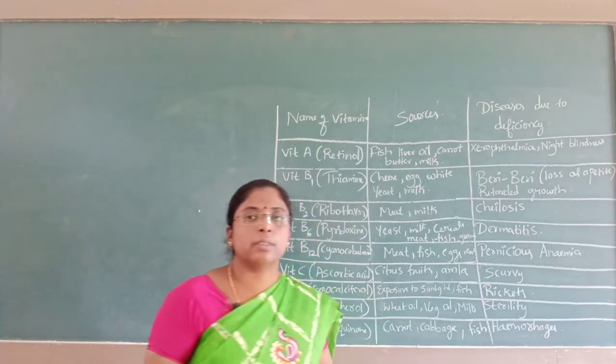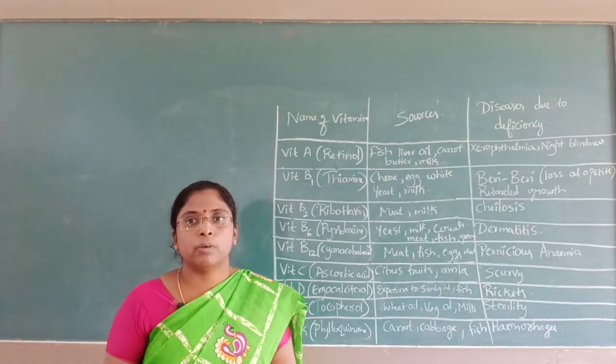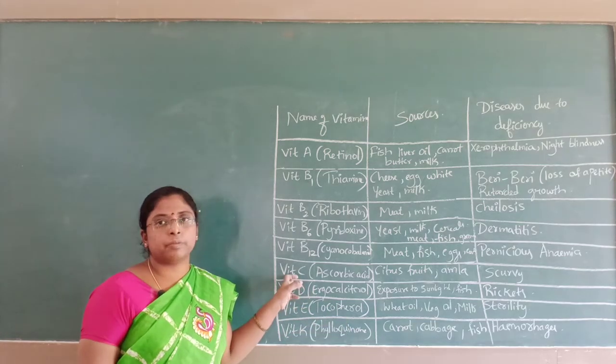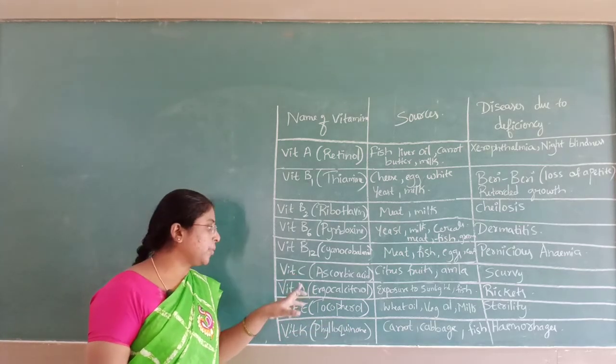Especially in children, this scurvy is observed. In small children, scurvy is seen because of the deficiency of vitamin C.